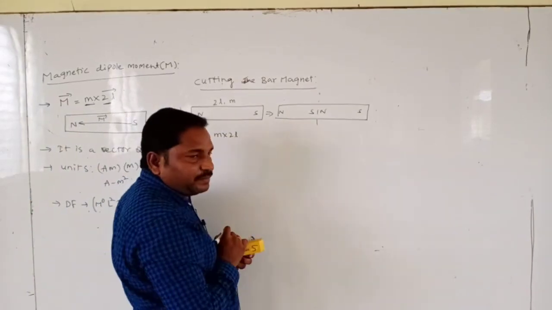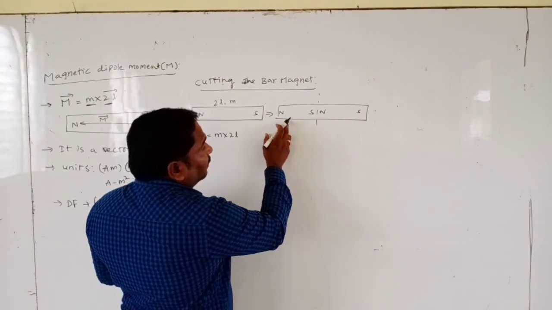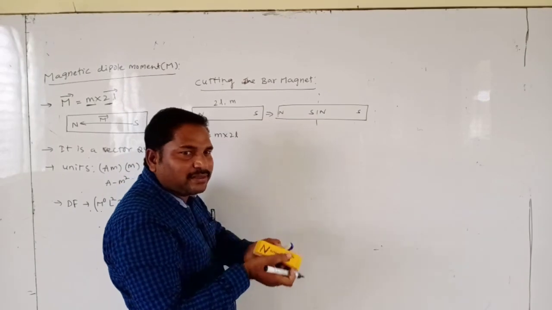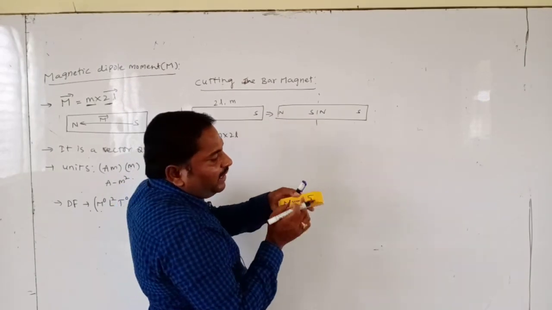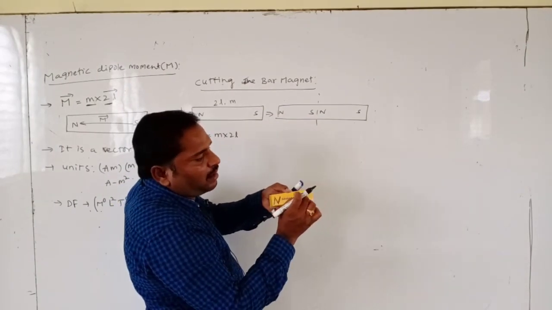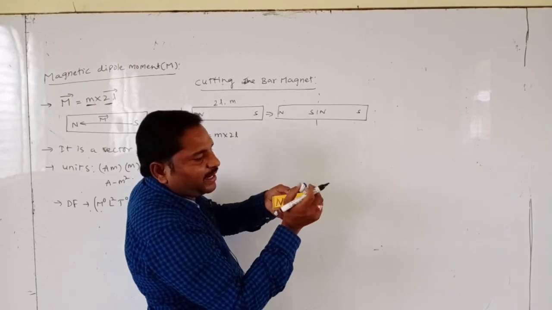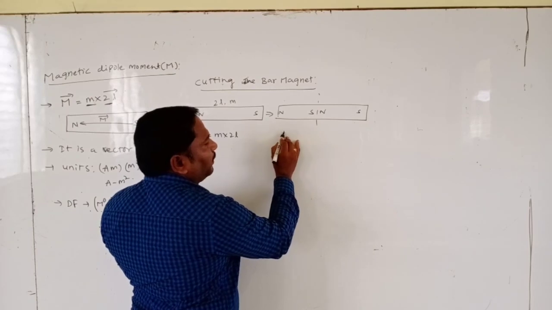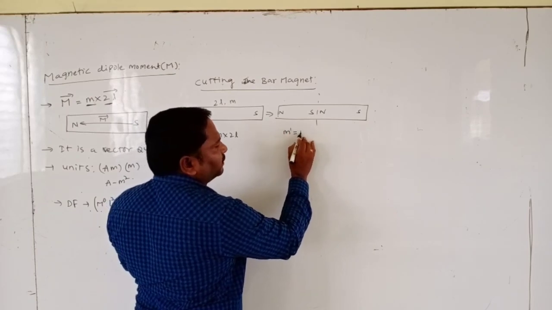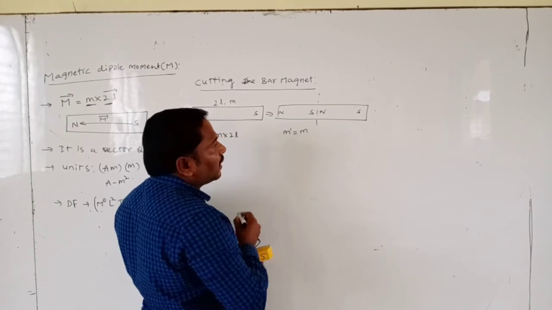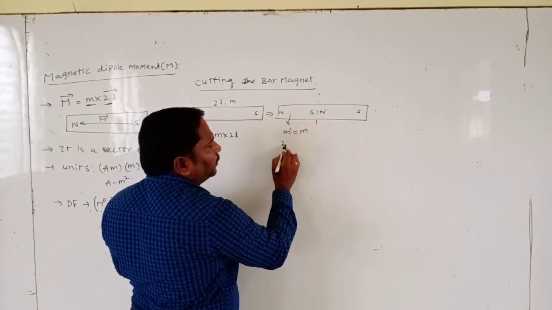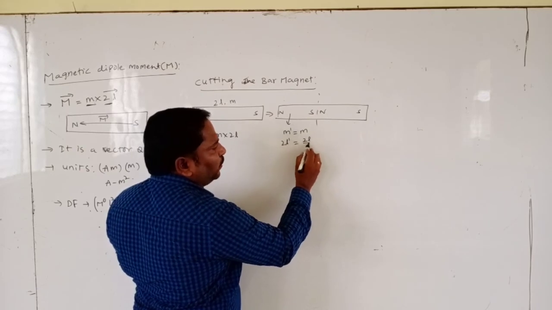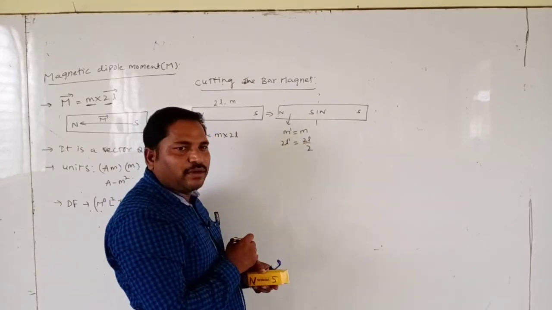Then what happened here? Its matter remains the same, its area of cross section remains the same. When area of cross section remains the same, all the dipoles are the same, and attractive power is also the same. Now the new pole strength we indicate by small m, and the new magnetic length of each piece is 2L by 2, because we divide into half.